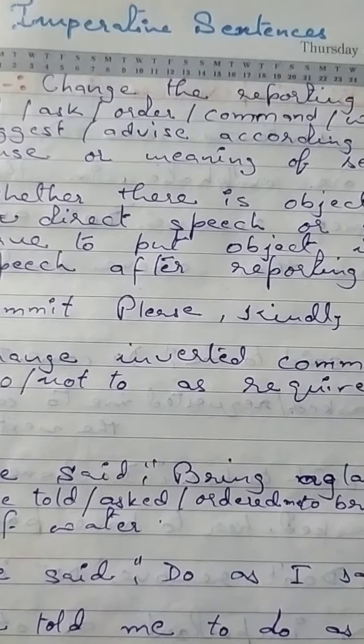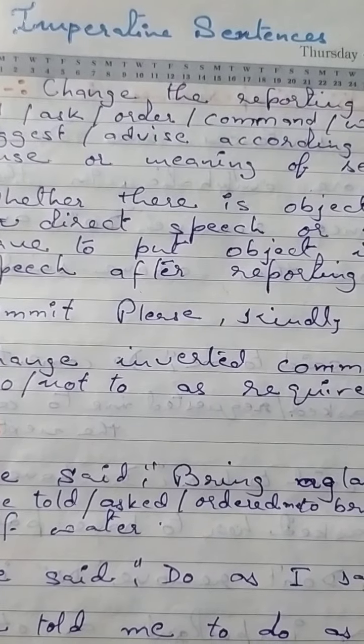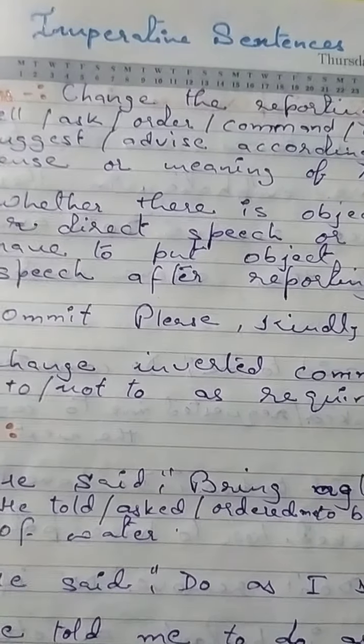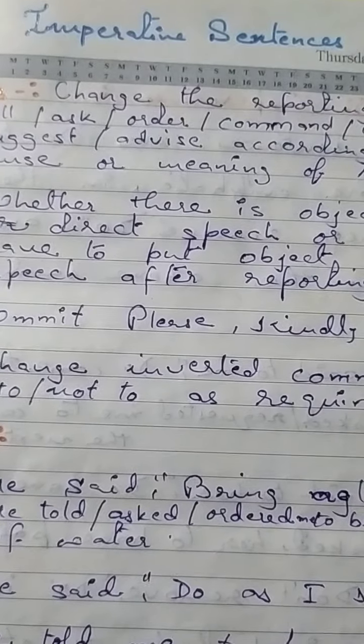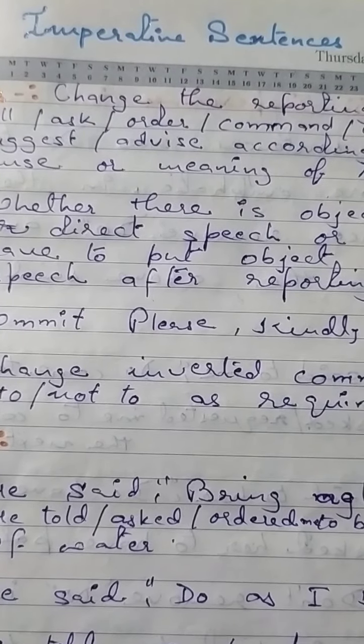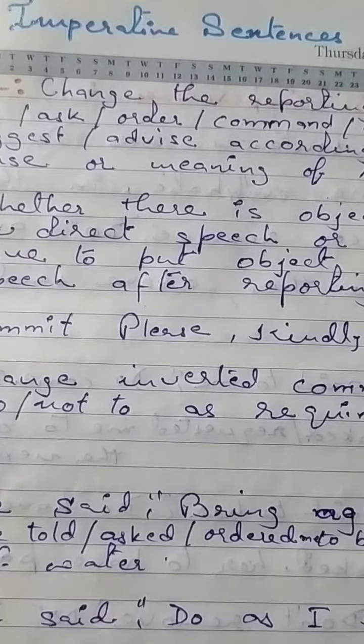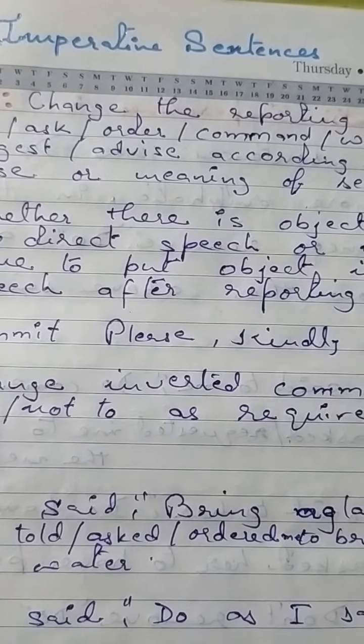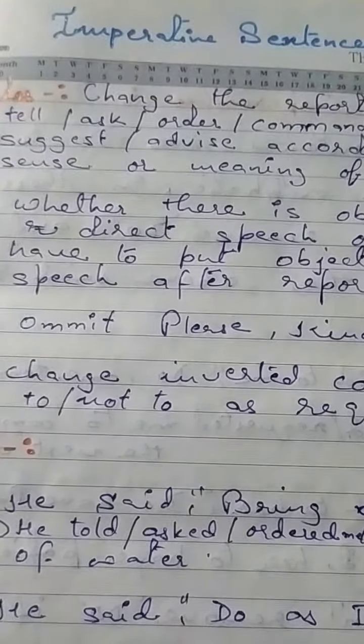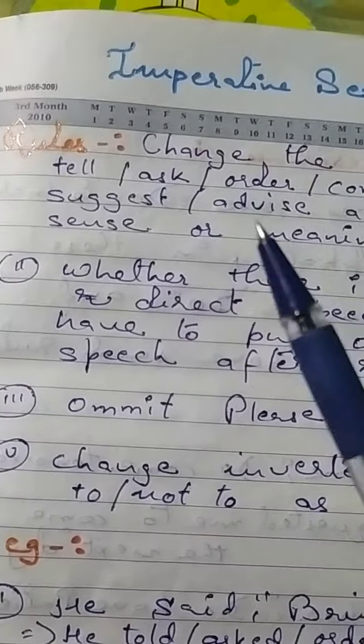Today I will be telling you the ways and the rules to change imperative sentences when we are changing direct to indirect. As we have discussed earlier, there are many rules which we have to keep in mind to change direct sentences to indirect ones. Now, the rules for imperative sentences are as follows.